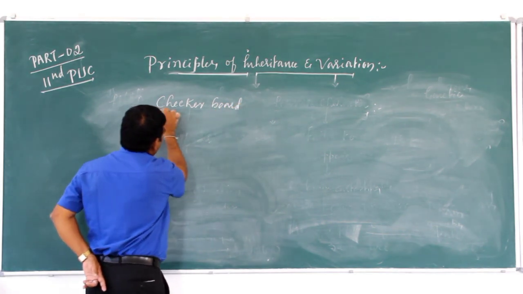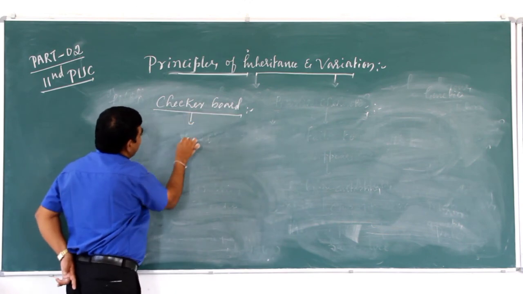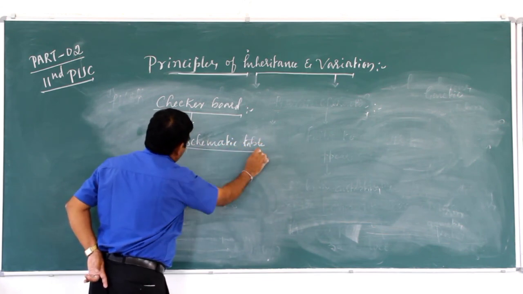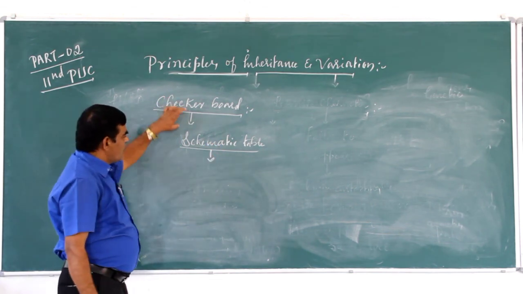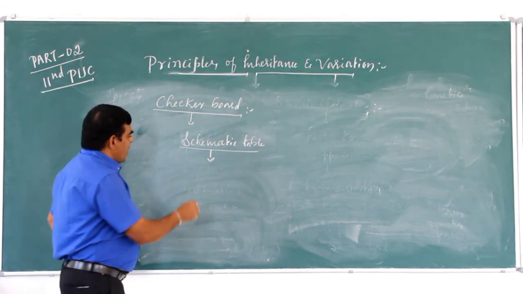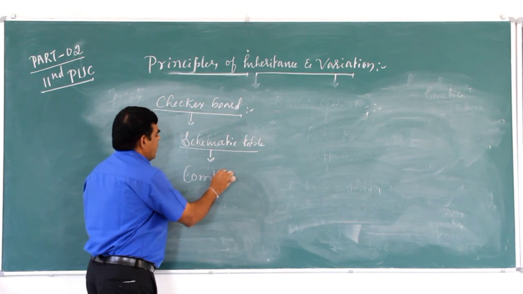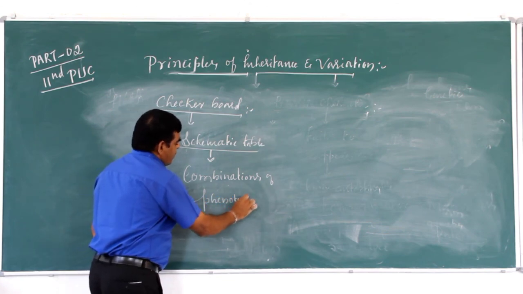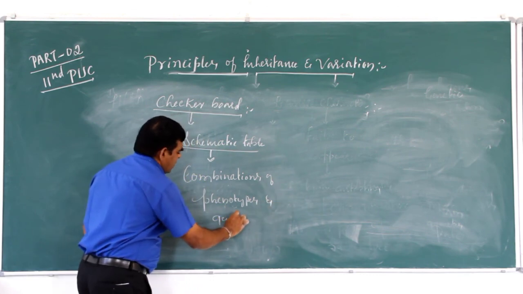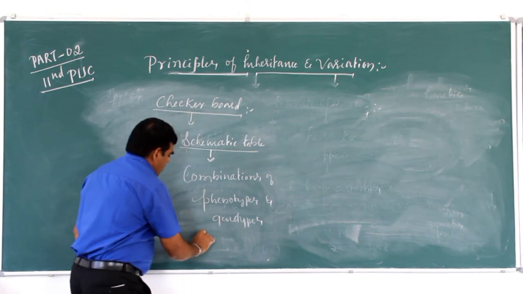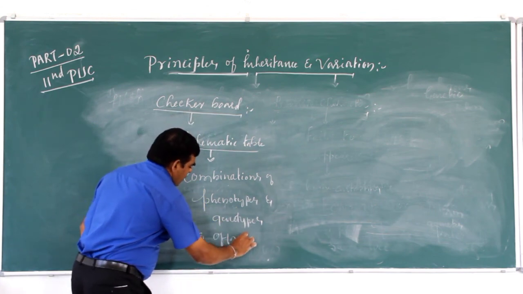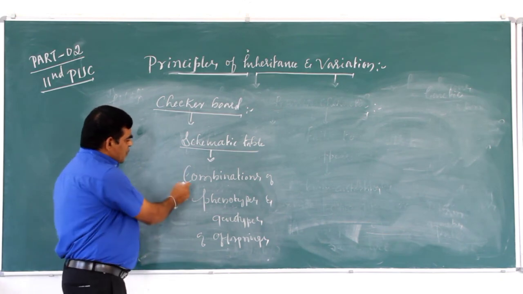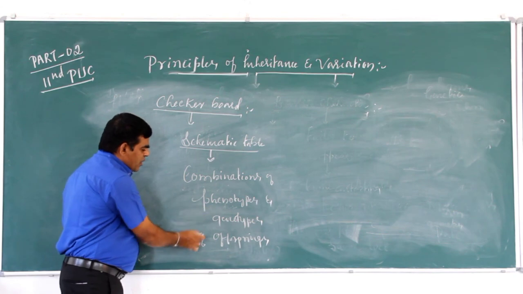Checkerboard is the schematic table which is used to determine various combinations of phenotypes and genotypes of offspring.